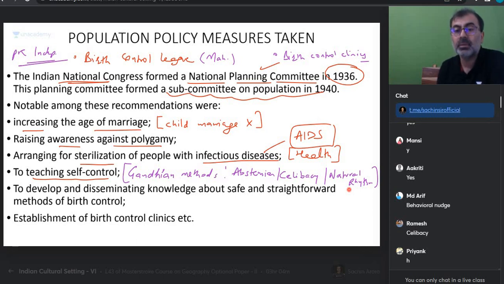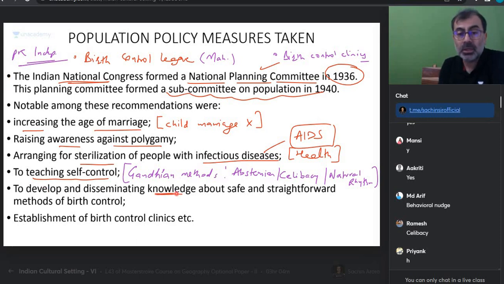तो इसके लिए जाएं अपने निकटवर्ती हेल्थ सेंटर पे जाके पूरी जानकारी इकट्ठी करें. Yes or no? Go to your nearest health center. Know about what is celibacy, what is natural rhythm method, what are the ways to control. But it is a very important lesson which you must know, because all of you are entering the reproductive bracket. So that's an important thing.